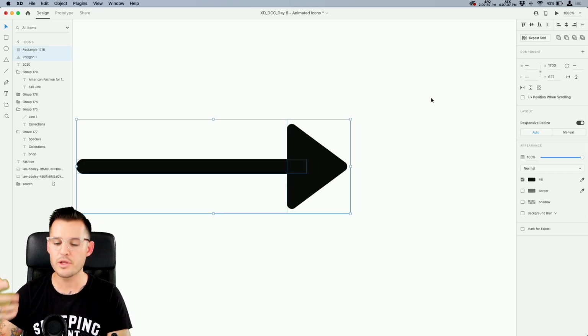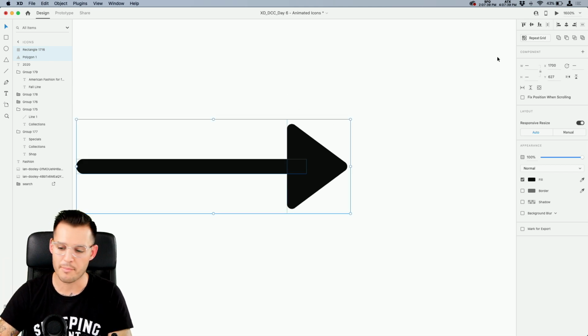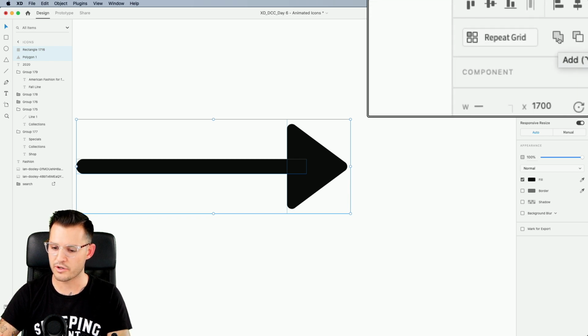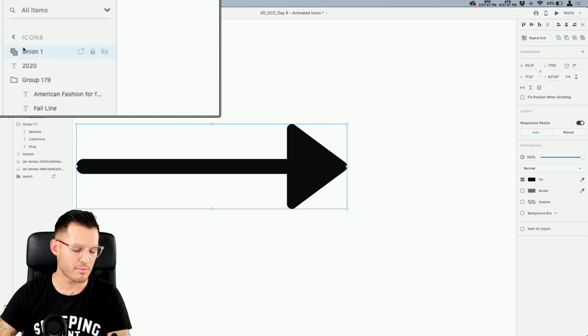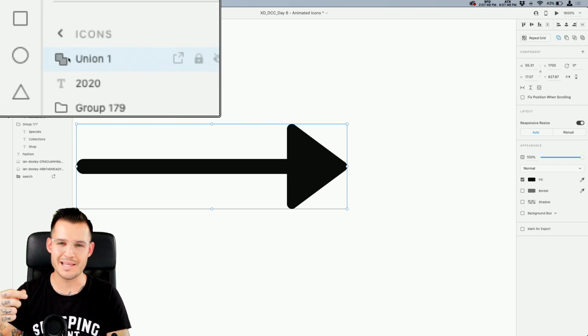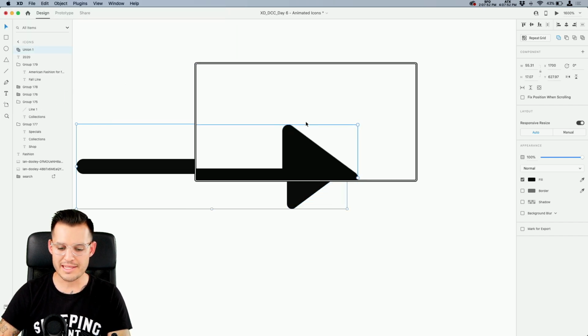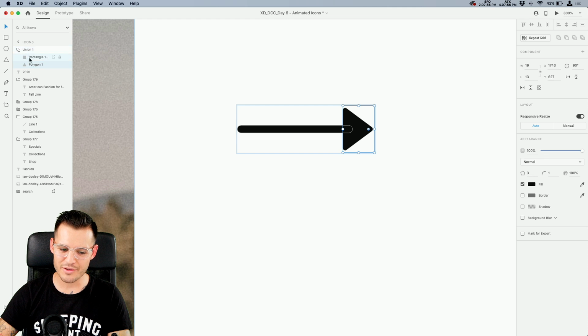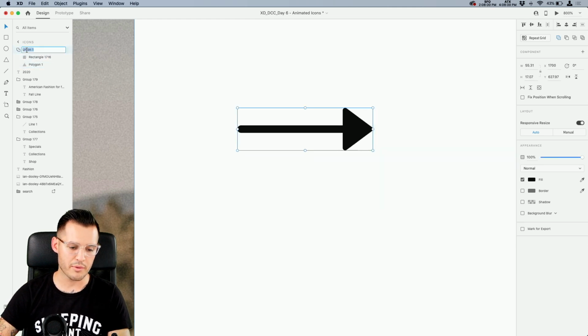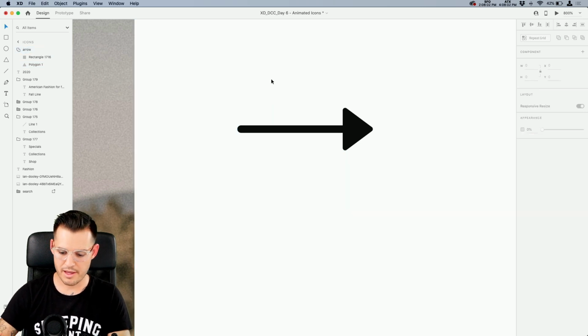Looking pretty good. Now I'm going to use my Pathfinder or Boolean operations, and I'm going to grab both of the shapes and hover over this one right here that says add. Let's add it together, and it makes a single shape. You can see in my layers panel I've unionized them. They've become one, right? So that's kind of what we want. We want that one thing, but if you click inside of it, we still have the individual elements that we might be able to play with. So let's call this arrow, okay?